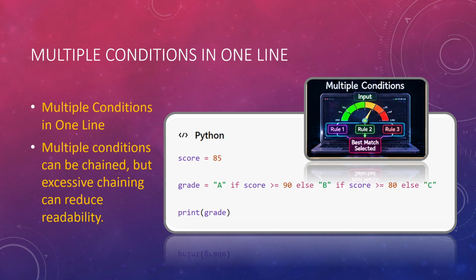Now, multiple conditions in one line. In Python, it also allows that we can have multiple conditions in one line. Multiple conditions can be chained, but ideally it is not recommended that you have a long chain. Excessive chaining can reduce your readability.